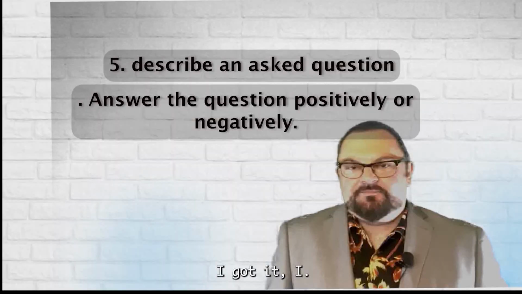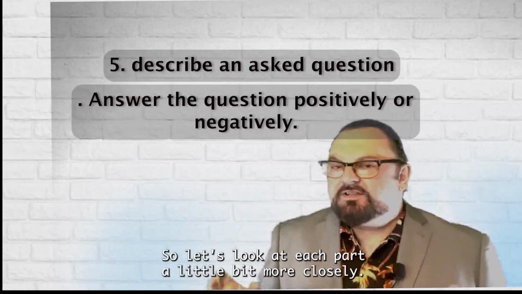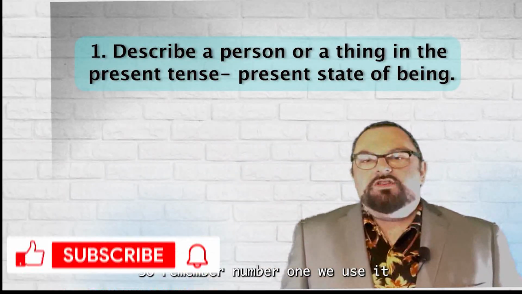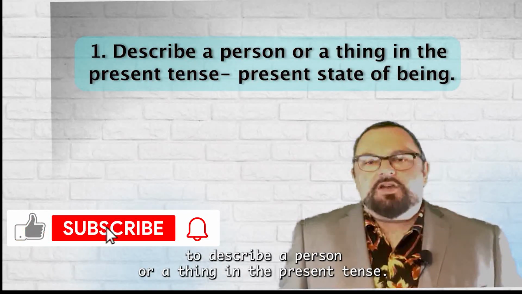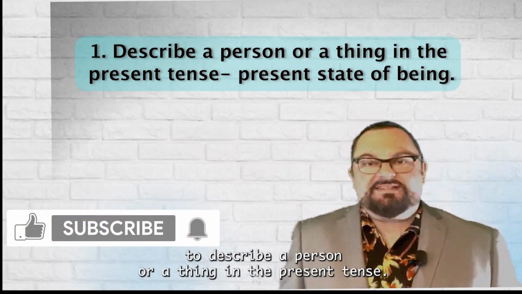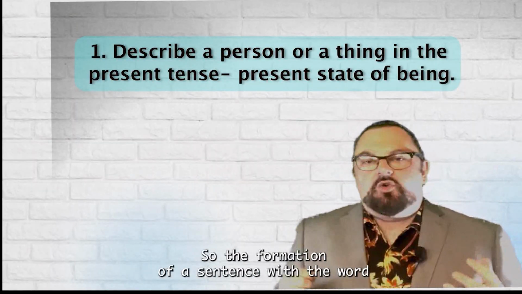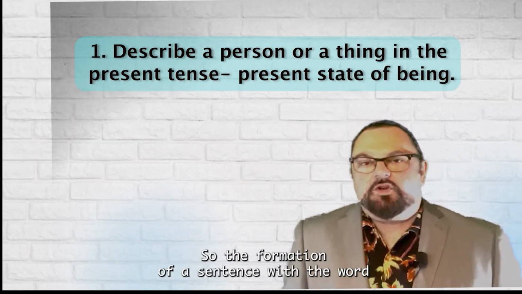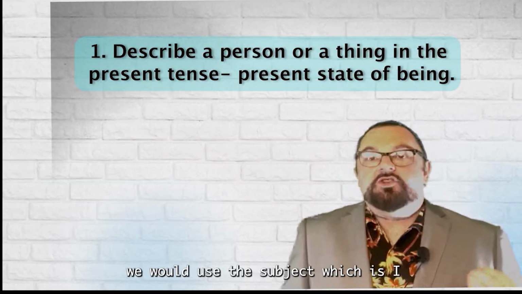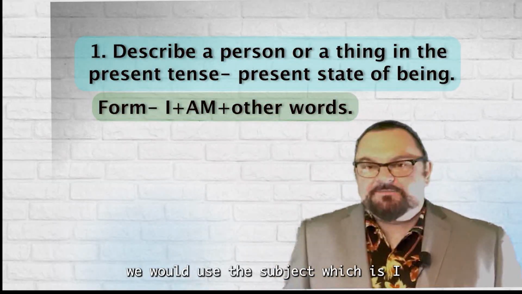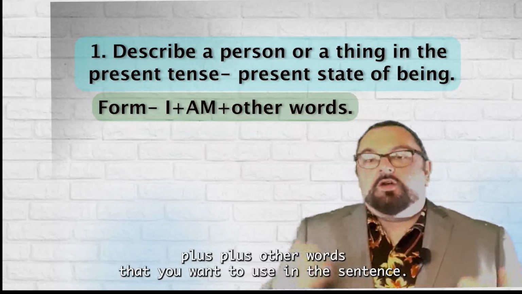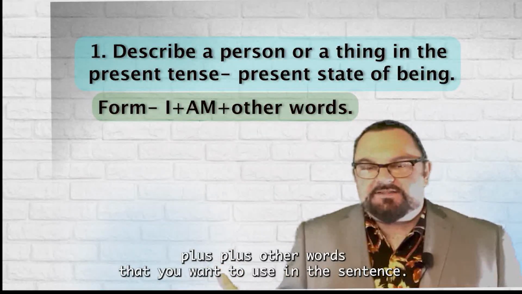So let's look at each part a little bit more closely. So remember, number 1, we use it to describe a person or a thing in the present tense, the present state of being. So the formation of a sentence with the word "am", we would use the subject, which is I, plus "am", plus other words that you want to use in the sentence.